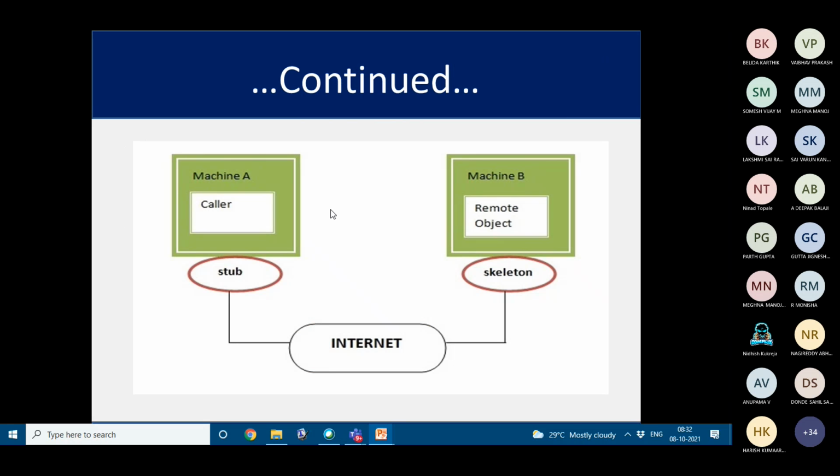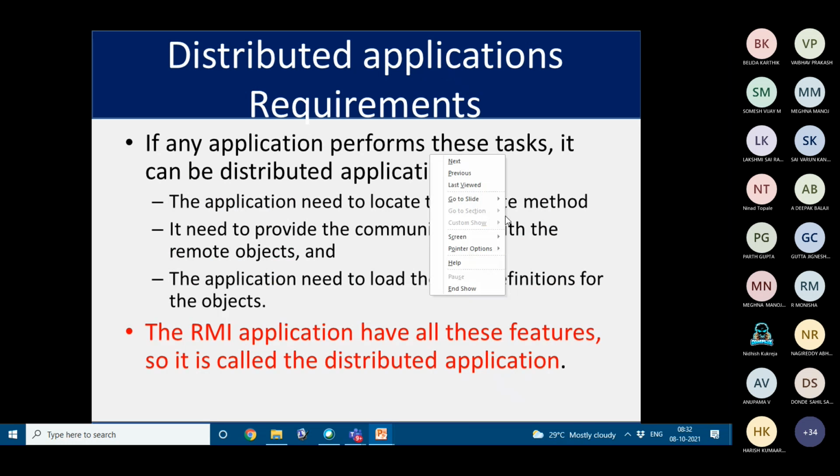So if we have two machines, this is the caller and this is the remote object. At the client side, we have the stub, and at the server side, we have the skeleton, and they are communicating here. And what are the applications for distributed applications? If any application wants to perform the following tasks, it can be a distributed application. So what are those tasks?